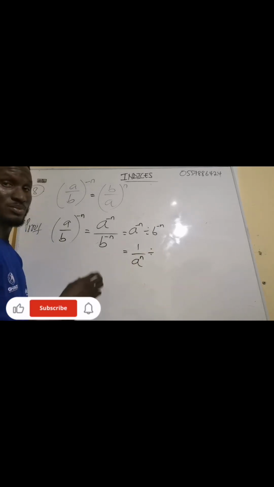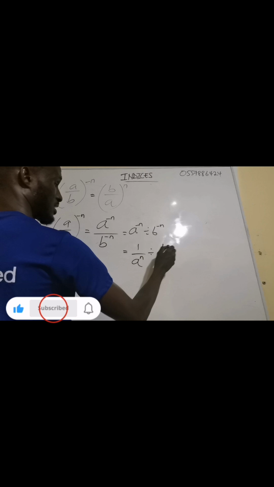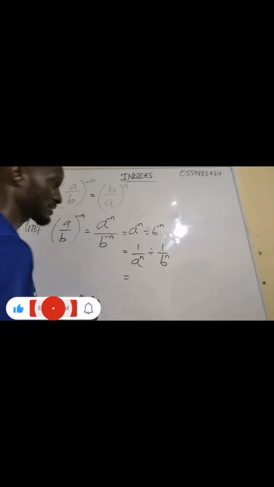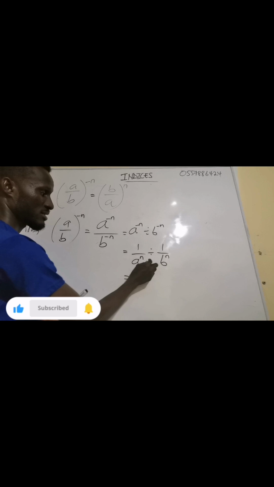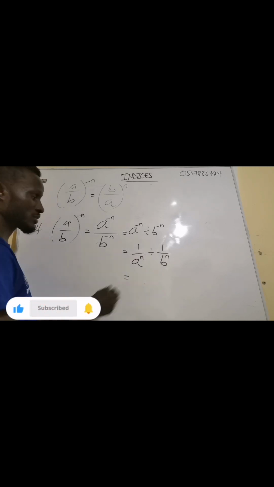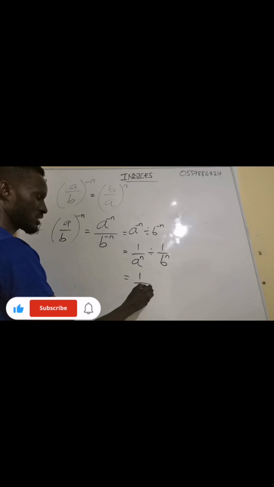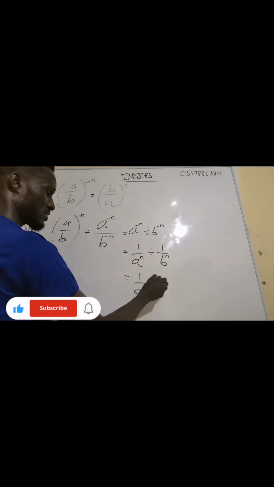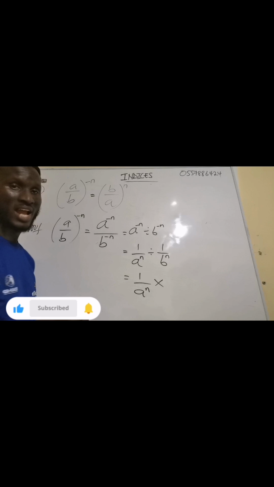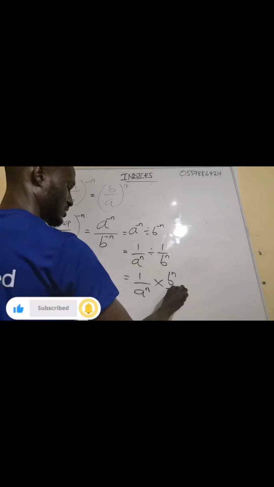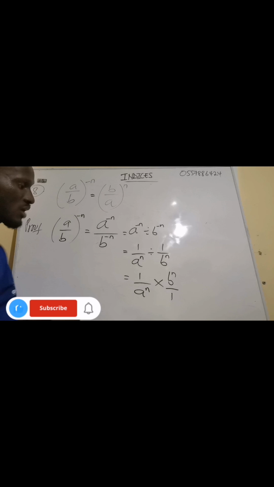You know what's the meaning of b exponent negative n? It means 1 over b exponent n. Now, per our knowledge in fractions, we can change this one to multiplication. In the bottom half, you can change this one to multiplication. So 1 over a exponent n. This one will change from division to multiplication, then we turn this one upside down. So we'll have b exponent n divided by 1.